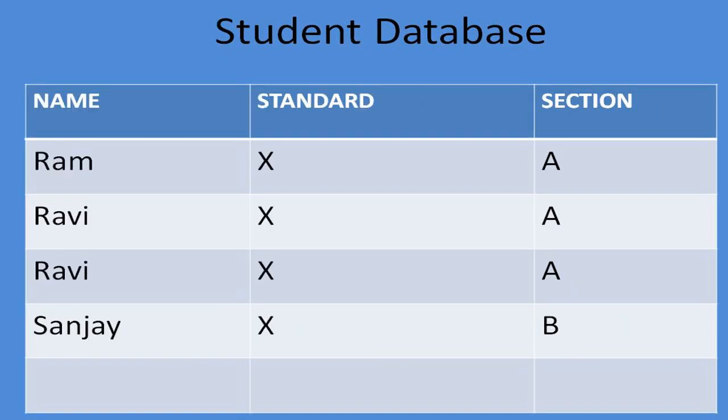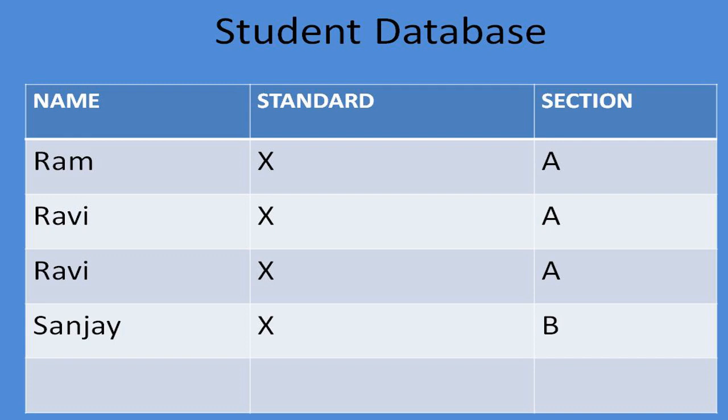Look at the following example of student database. Name, standard, section. In this table, it will be extremely difficult to differentiate between student records as they have names that are similar. To differentiate, you can add an additional field, that is roll number, that will be unique for each record.